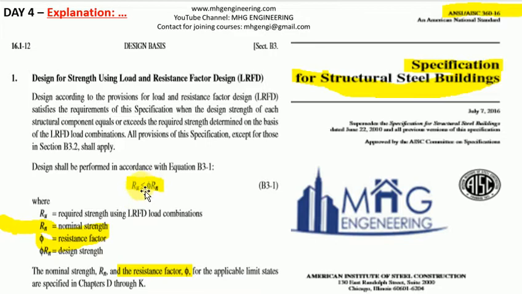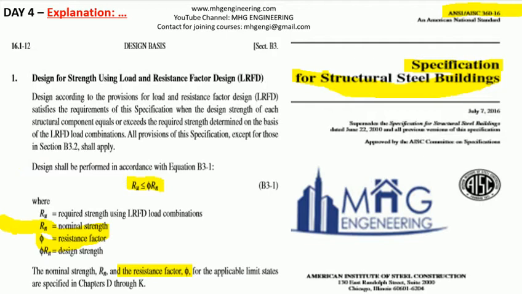Ru should be less than or equal to phi times Rn. Ru is the required strength, Rn is the nominal strength, and phi is the resistance factor. So phi Rn is the design strength of any structural member. So this was the question, what is the resistance factor? So resistance factor is phi.